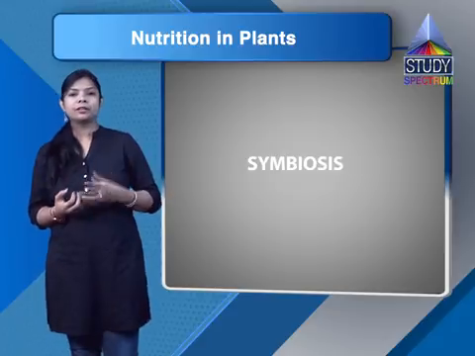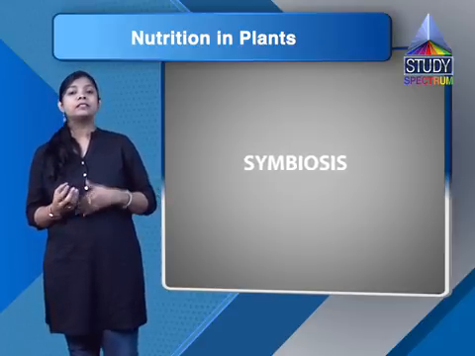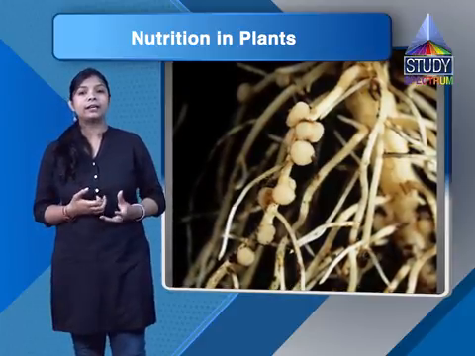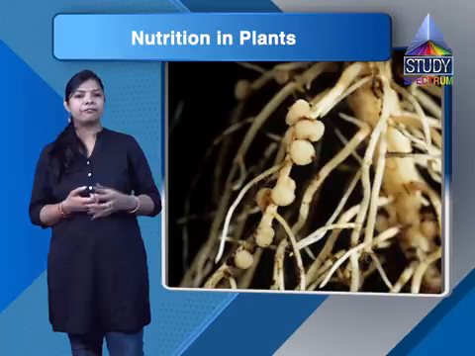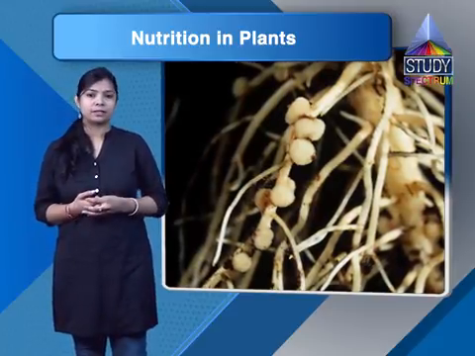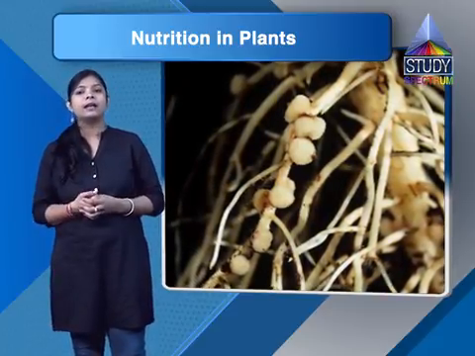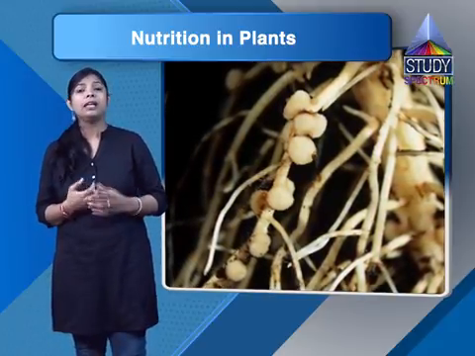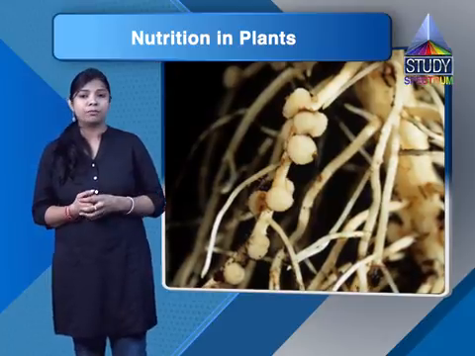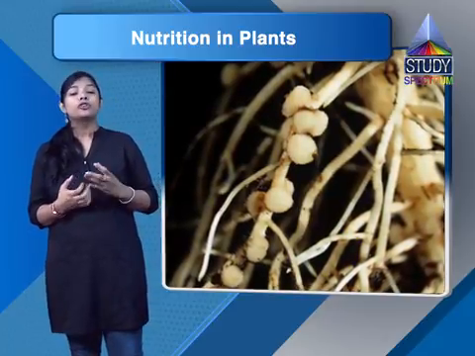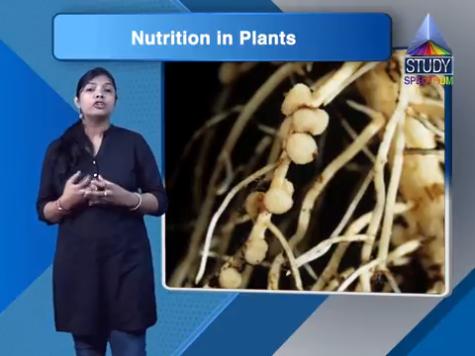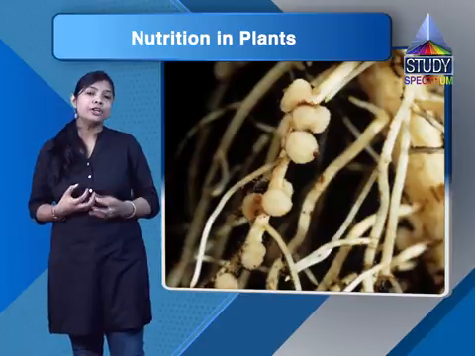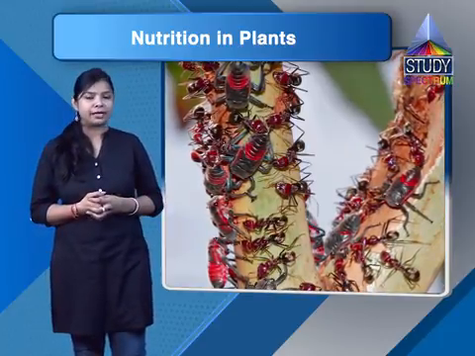Now, symbiotic relationship. So students, organisms that live in close relationship with each other and are of mutual benefit are called symbiosis. Sym means together and bio means life. So they live their life together. If we take the example of rhizobium bacteria, there are leguminous plants. So what happens? These rhizobium bacteria live in the root nodules of the leguminous plant.